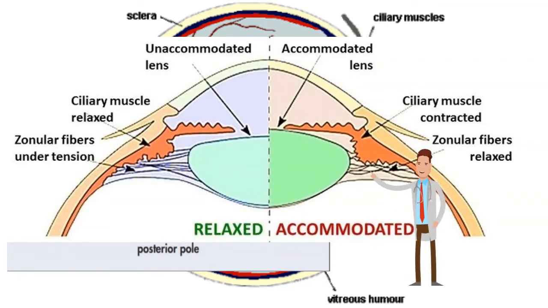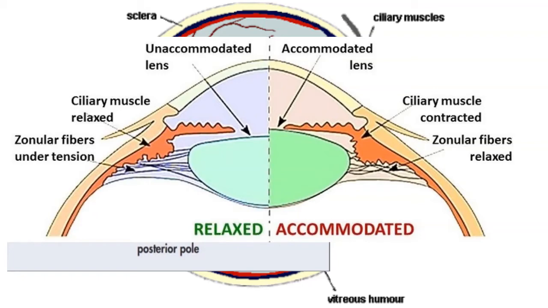The ciliary body will contract, and this will cause a slackening of the zonules, and the anteroposterior diameter of the lens will increase. By that, the power of the lens will increase, and this will allow the light to be focused on the retina.